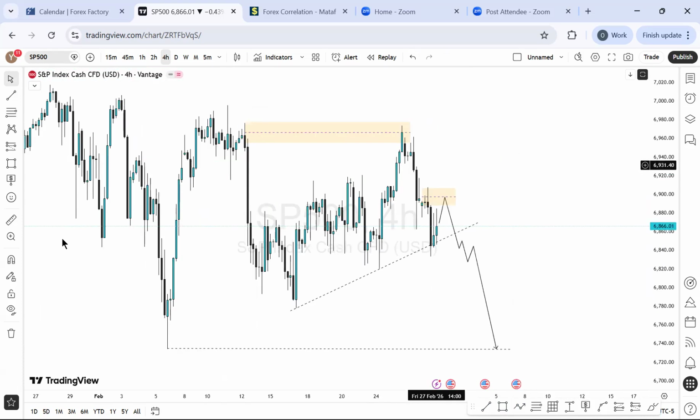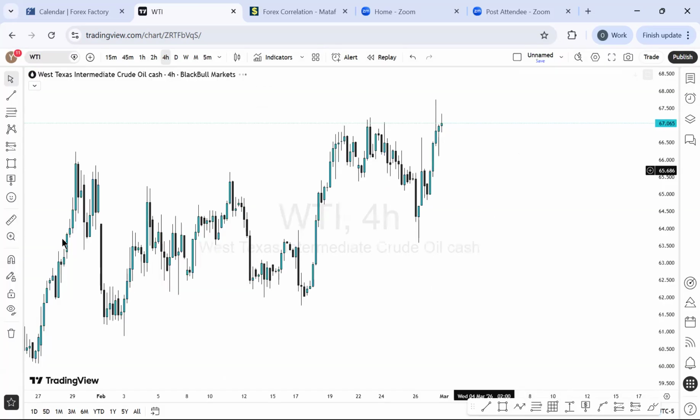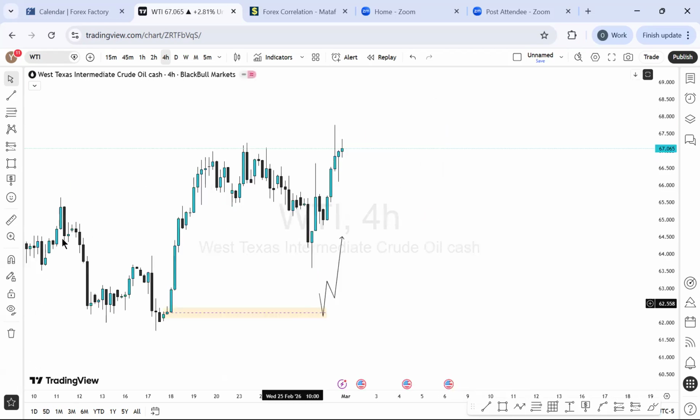Wheat, nobody talked about it, so I'm not interested. I analyzed it for myself. It has not gotten into that price level. Until it gets here, I'm not really interested in taking a buy from where it is right now. I'd rather wait for crude oil to crash to this price level, and then I'll be looking for a buy.